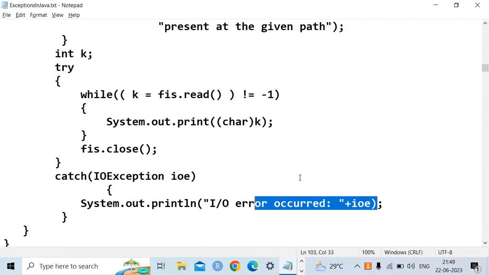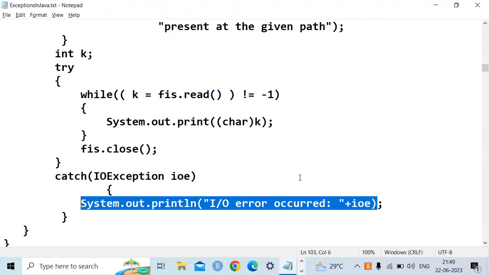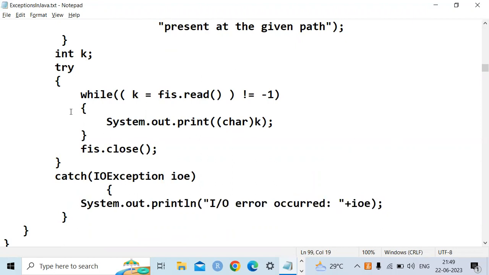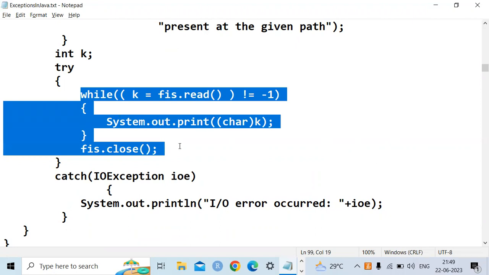When you give wrong data, or whenever you are unable to read the file content, it will display input output error. If the file has content, it will read and display it.